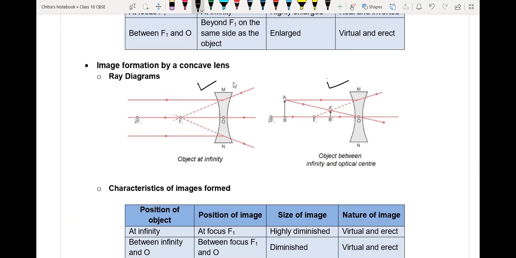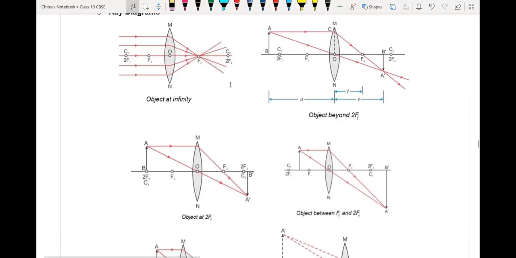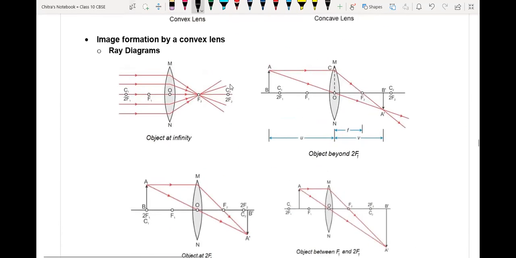Okay, so the first ray diagram here. When the object is placed at infinite distance, all the light rays will be incident parallel to the principal axis on the lens. So after refraction, they will pass through a single point on the principal axis called focus, F2. Okay, so we have just the opposite of it.